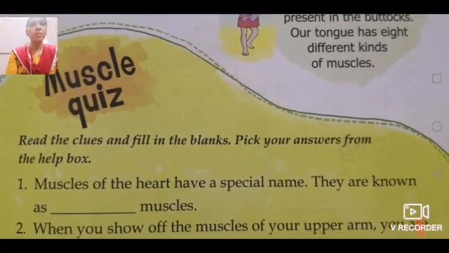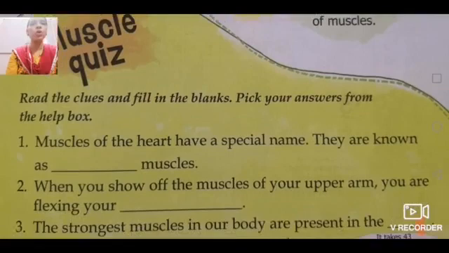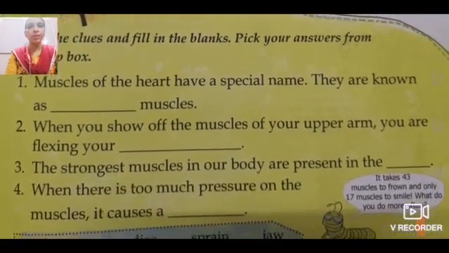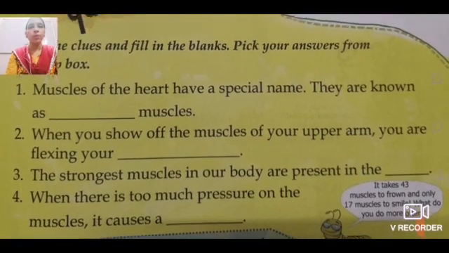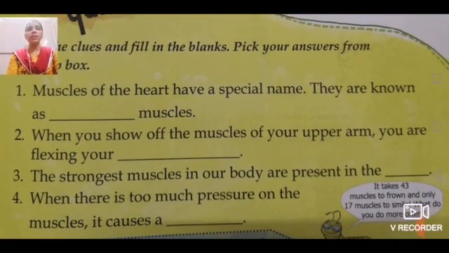Now let's start the muscle quiz. Read the clues and fill in the blank. Pick your answer from the help box. Number 1: muscles of the heart have a special name. They are known as dash muscles.